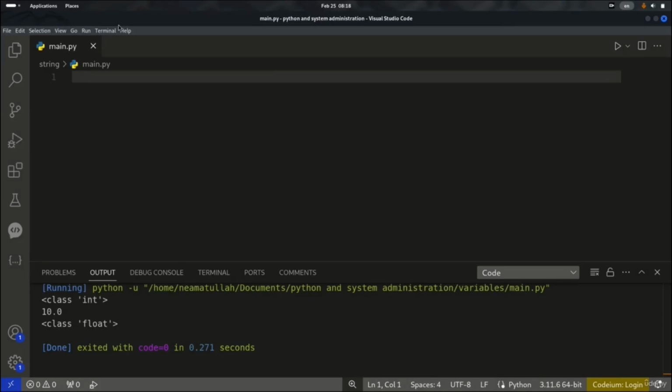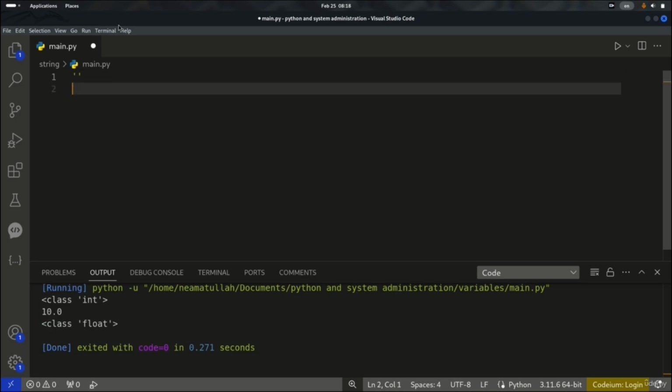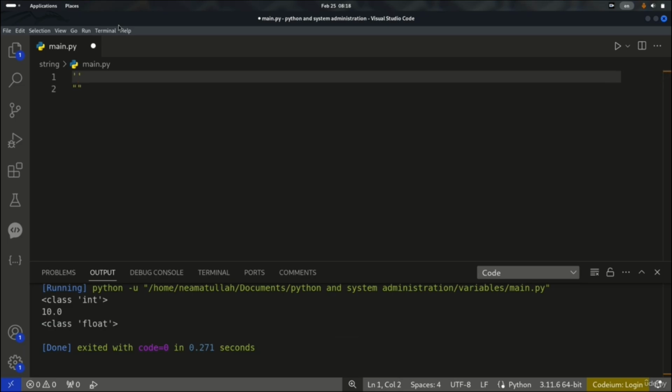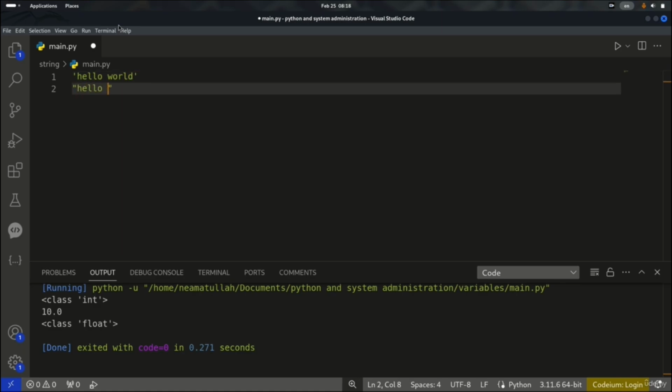Strings are also one of the data structures in Python. We can manipulate strings. Strings can be expressed as enclosed in single quote or double quote, like this. That means you can put your string inside a single quote, like hello world, or inside double quote. There is no difference at all between these two. So we can use single quote and double quote with the strings.